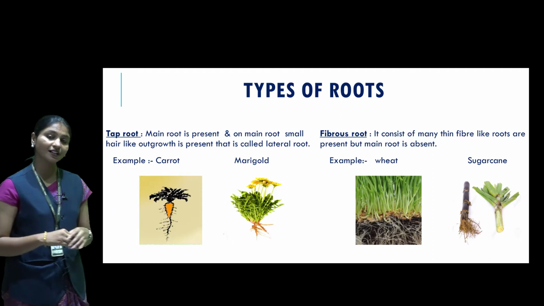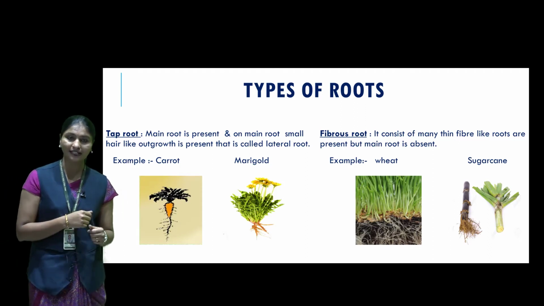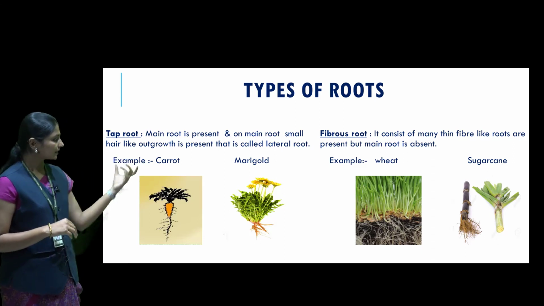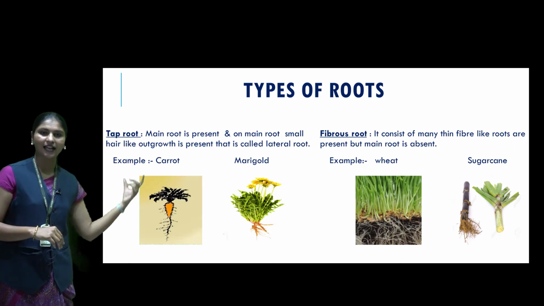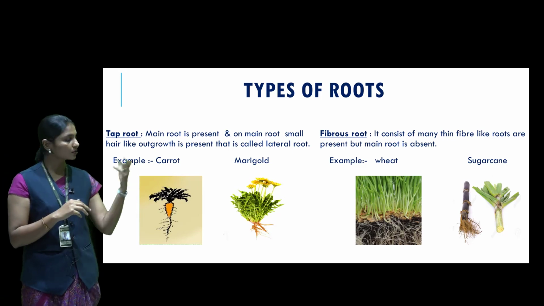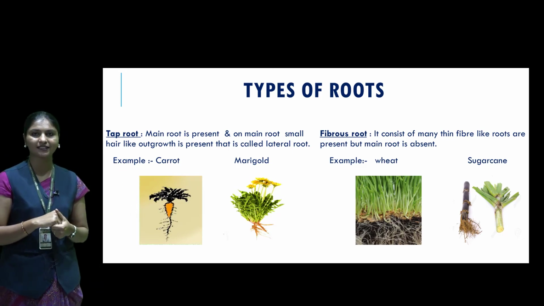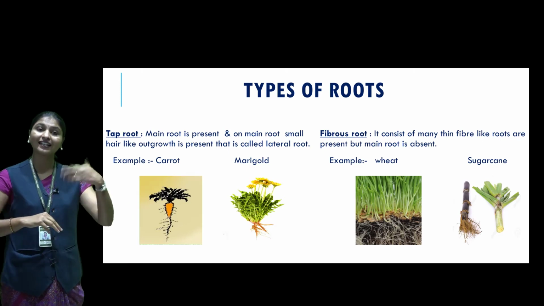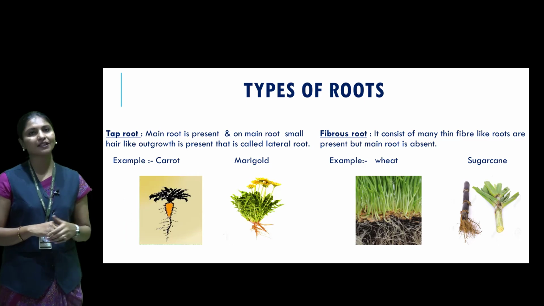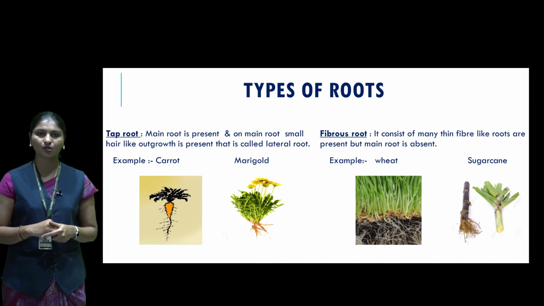Roots again have two types. First is the taproot and second is the fibrous root. What is meant by taproot? In a taproot, a main root is present, and on the main root small hair-like outgrowths are present. This is called a taproot, and we can call these small outgrowths lateral roots. For example, carrot and marigold are examples of taproot.